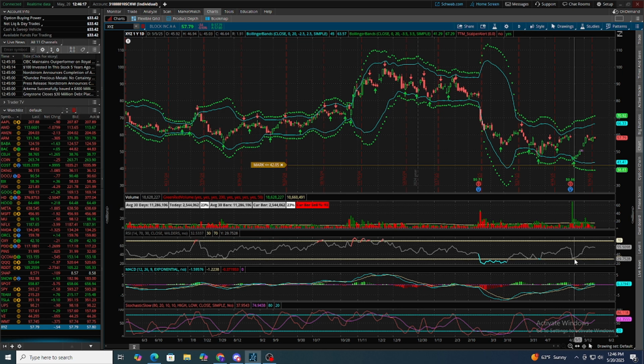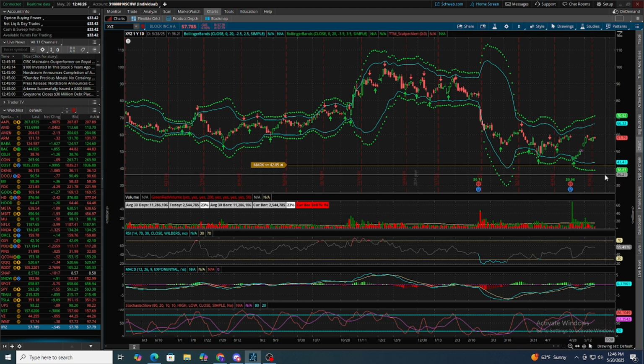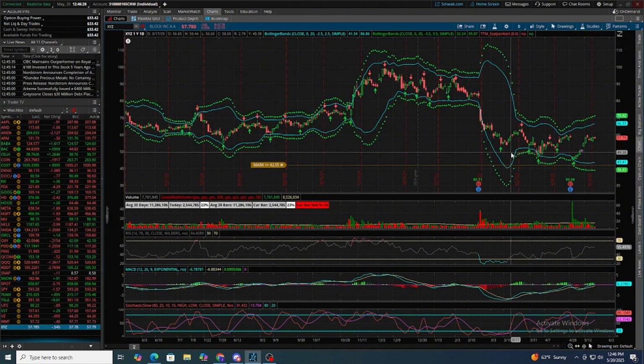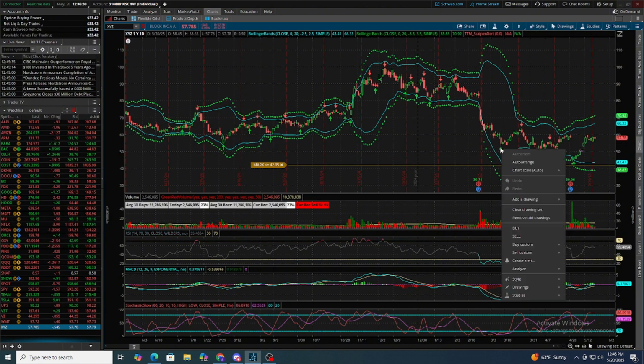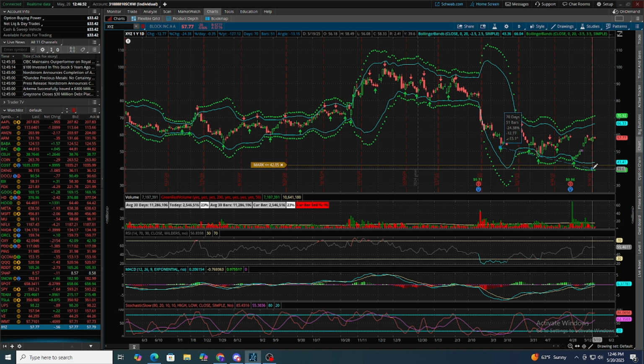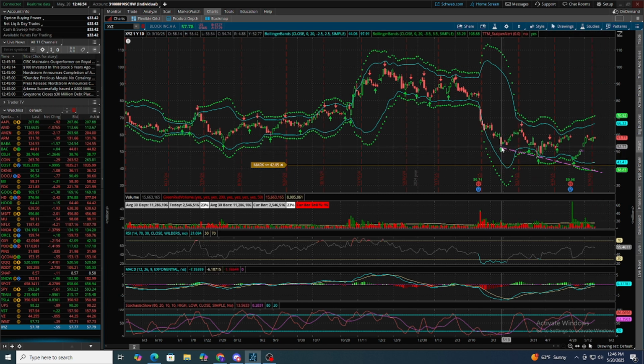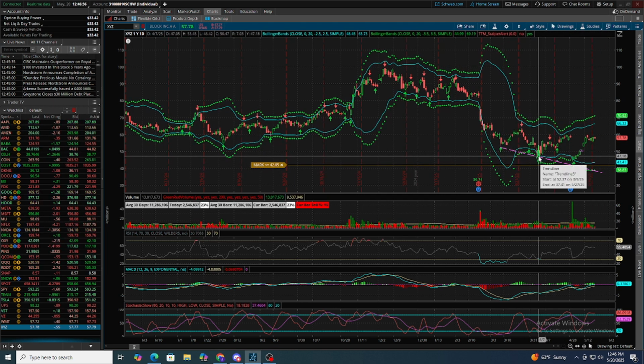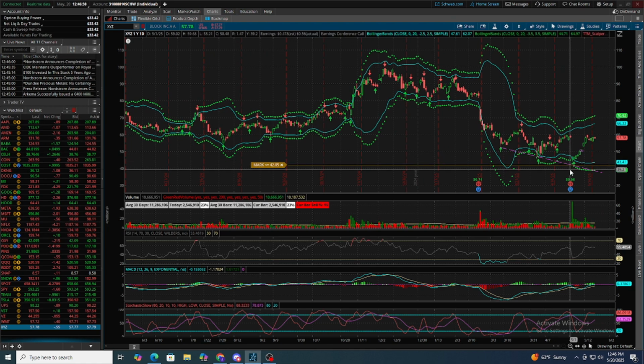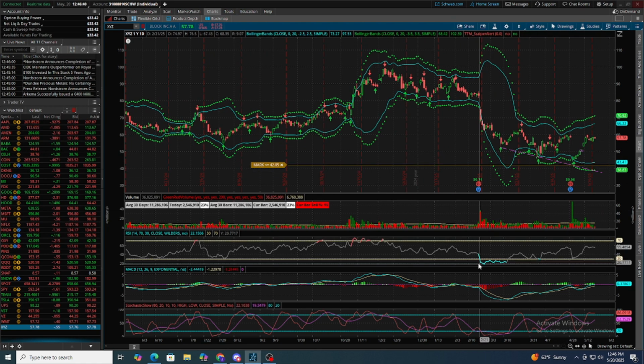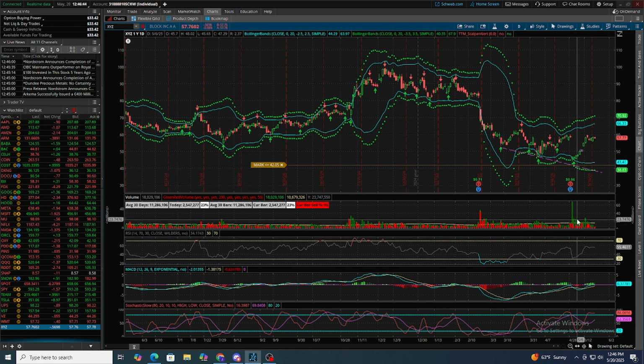So it's not oversold, but you don't necessarily need it to be. All you want to look for is a divergence. You can see we have that there. For those of you that don't know, RSI divergence is when the price goes down, makes lower lows. So if we draw it out, you can see price, low, lower low, and a lower low again. And the RSI is the opposite. We have a low, and a higher low again. So that's what we want to look for.